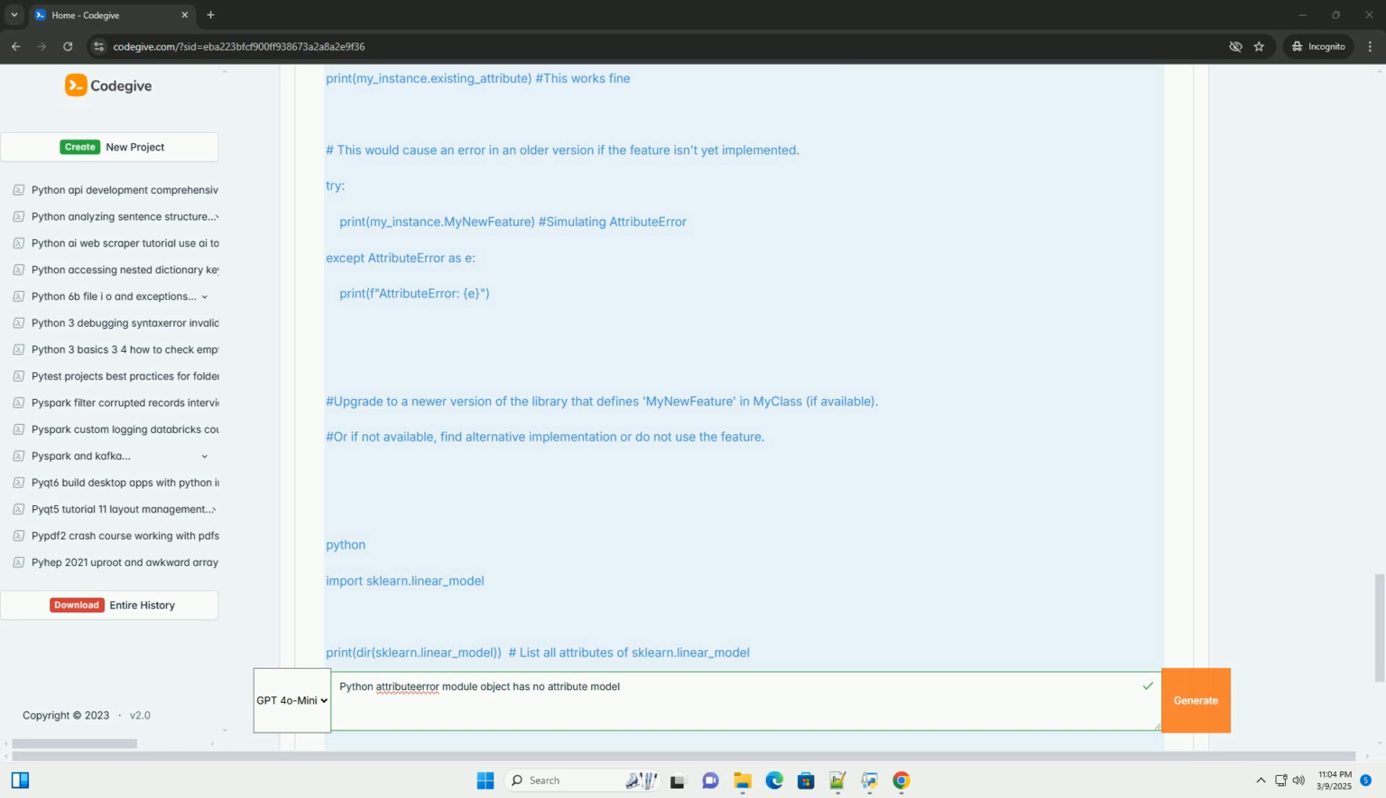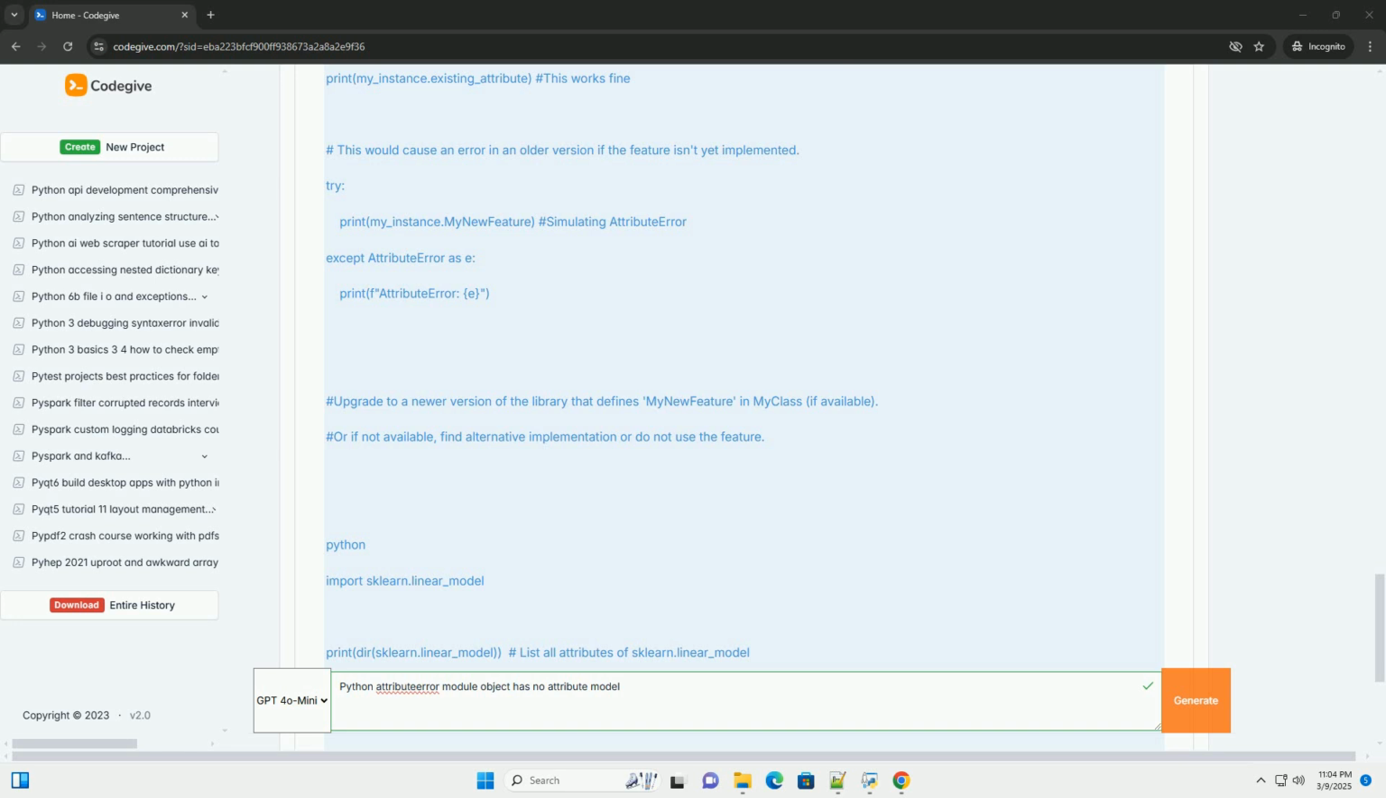Attribute not defined: the module you're importing genuinely doesn't define an attribute named model. This could be because the attribute is defined in a newer version of the library you're using, and you're using an older version. The documentation or tutorial you're following is incorrect or outdated. The attribute is defined in a different part of the library, for example inside a class or function within the module.